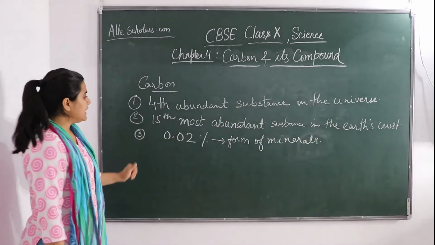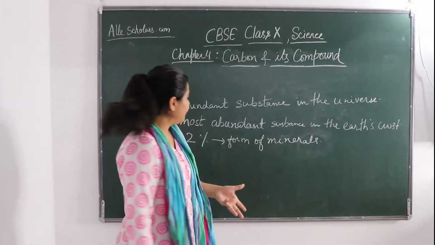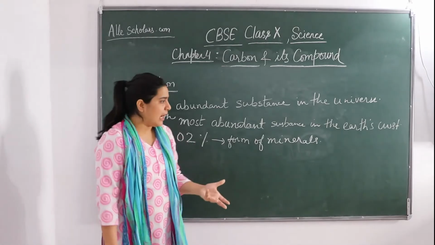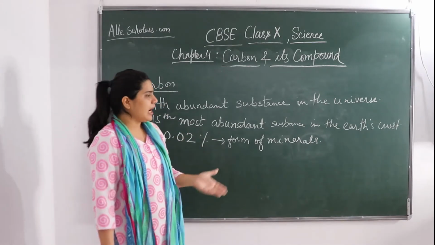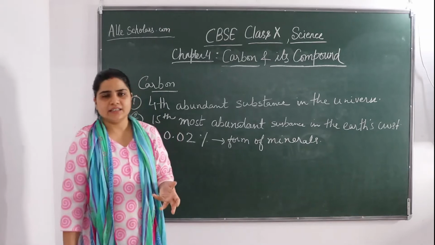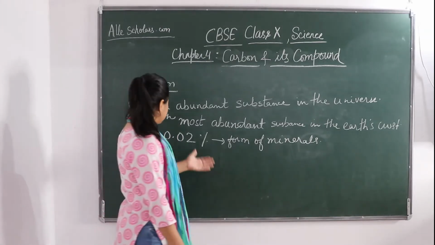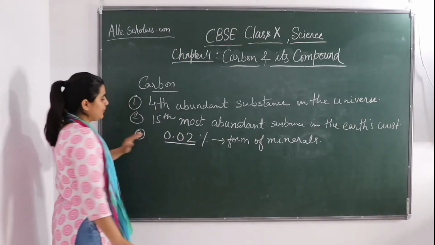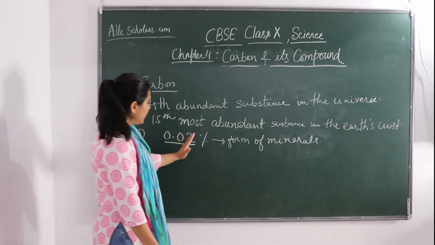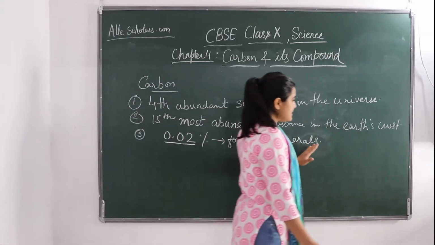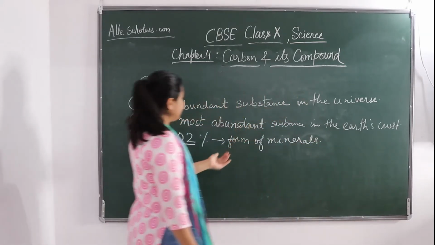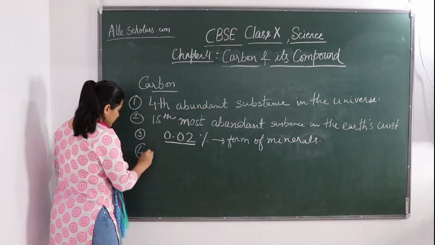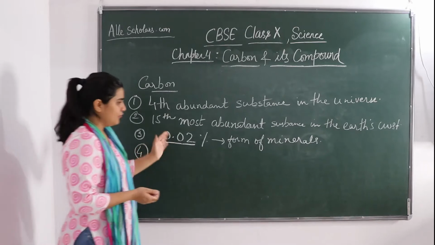Okay, so now these minerals can be in which form? They can be in the form of carbonates, hydrogen carbonates, coal, petroleum, petrol. So all these present in the earth crust are how many percent? 0.02%, in the form of minerals. In the form of minerals, carbon is present. Okay? So it can be anything of this.